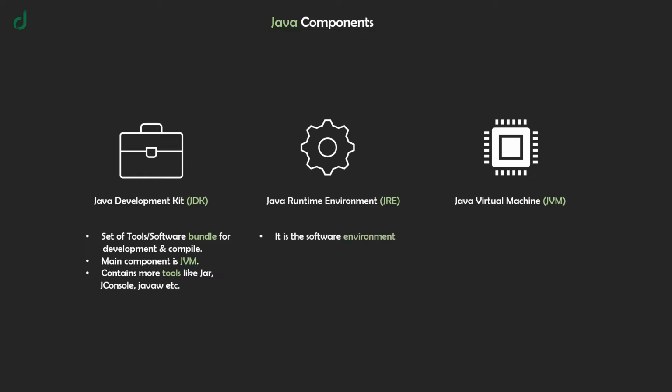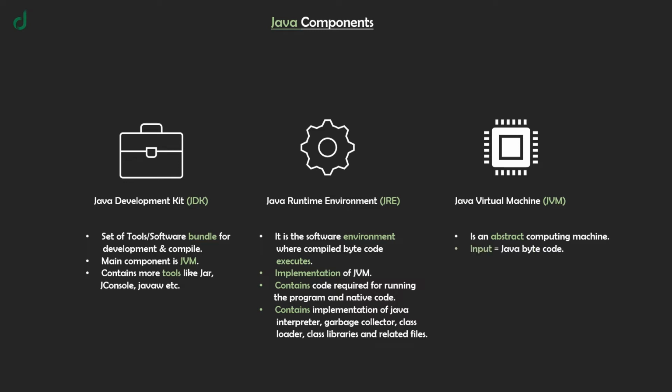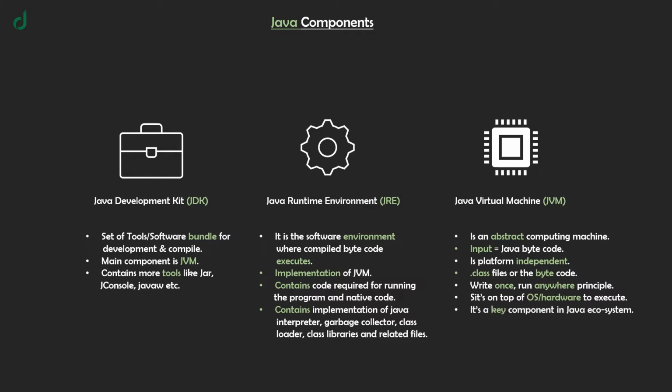Second is JRE. It is the software environment where compiled bytecode executes. It is an implementation of the JVM. JRE contains the code required for running the program and native code. It contains the implementation of the Java interpreter, garbage collector, class loader, class libraries and related files. Third is JVM. JVM is an abstract computing machine. Its input is Java bytecode. JVM is platform independent. JVM takes class files, or the bytecode. JVM works on the write once, run anywhere principle. JVM sits on top of the OS and hardware to execute. It's a key component in the Java ecosystem.